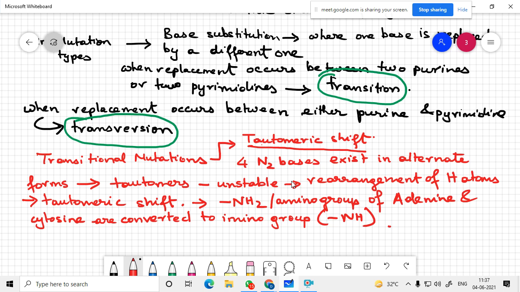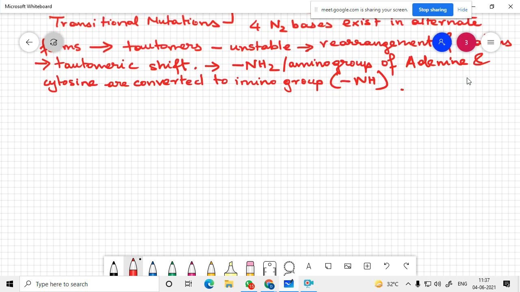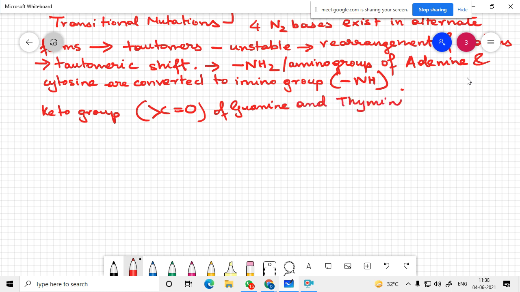And alternatively, the keto group of guanine and thymine are converted into enol group.